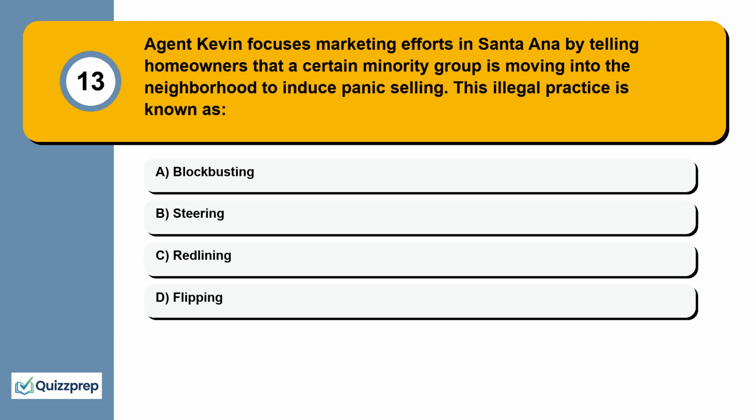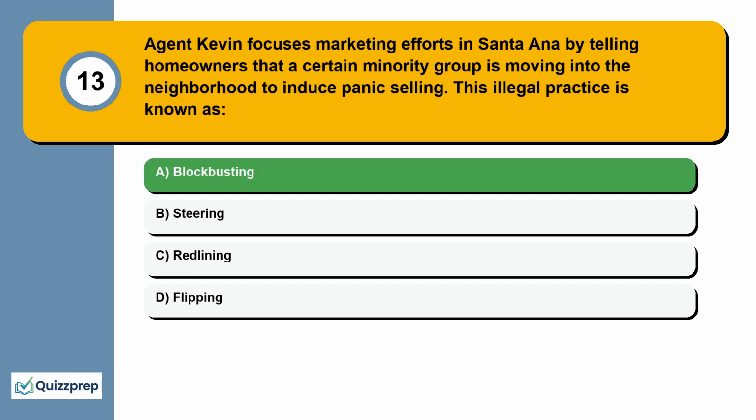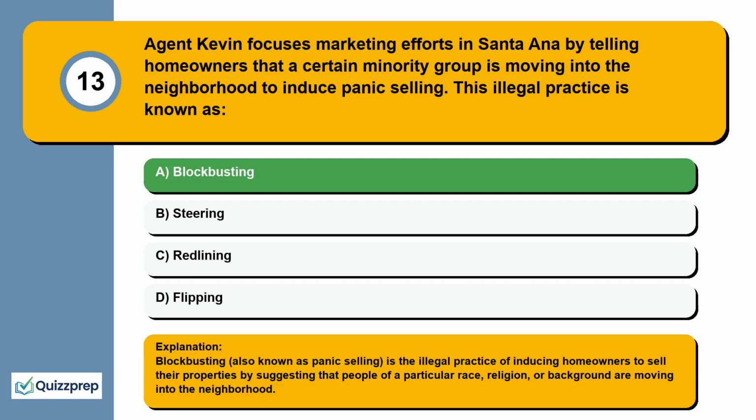Question 13. Agent Kevin focuses marketing efforts in Santa Ana by telling homeowners that a certain minority group is moving into the neighborhood to induce panic selling. This illegal practice is known as blockbusting, steering, redlining, flipping. Blockbusting, also known as panic selling, is the illegal practice of inducing homeowners to sell their properties by suggesting that people of a particular race, religion, or background are moving into the neighborhood.